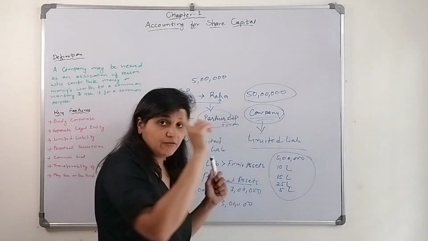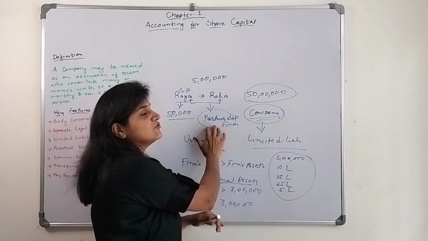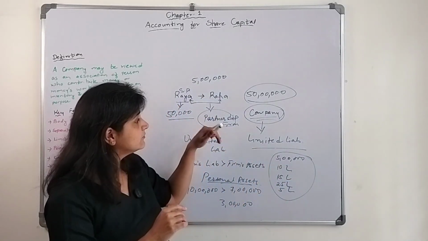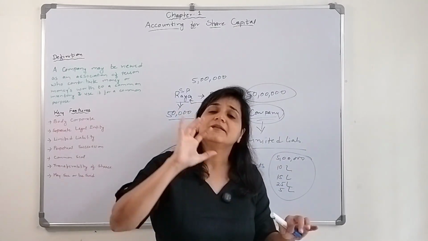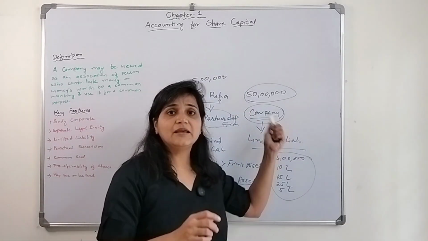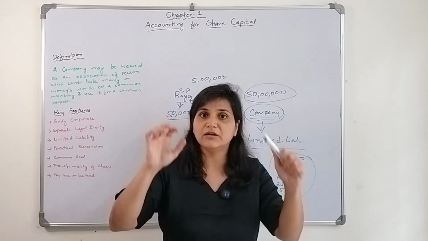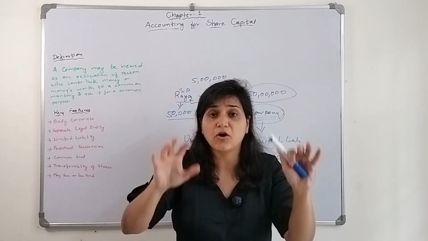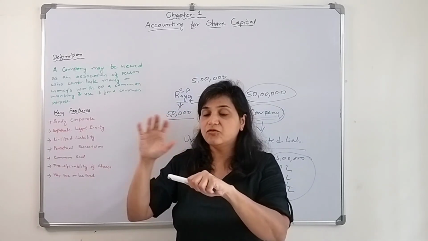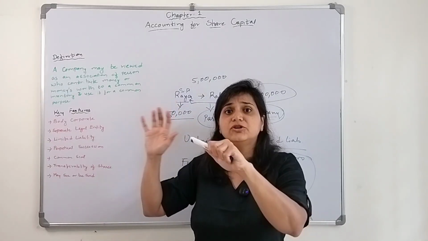When the Partnership Act comes into picture: when something is not mentioned in the partnership deed regarding interest on capital, drawings, remuneration, then whatever is mentioned in the Partnership Act, they need to follow, right? Whereas a company comes into existence only if there is a governing statutory body who will allow a company to form only if it fulfills certain conditions, and they have to act as per the provisions of law, the rules and regulations.